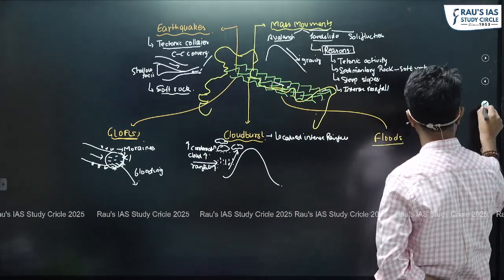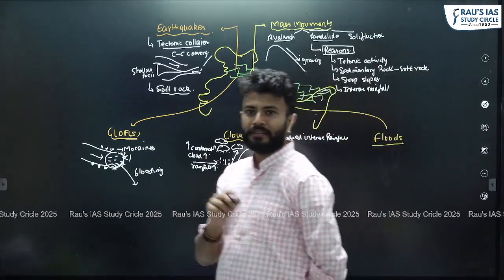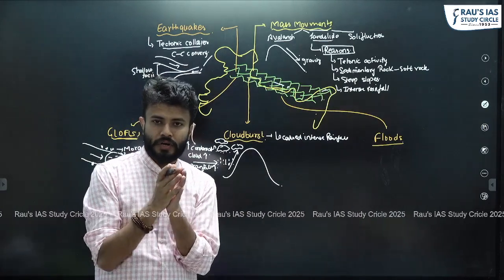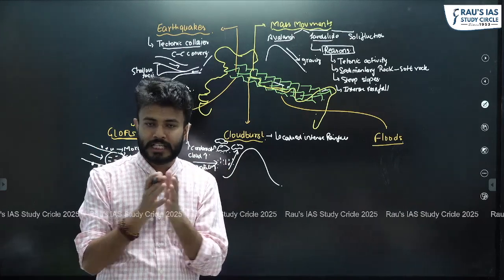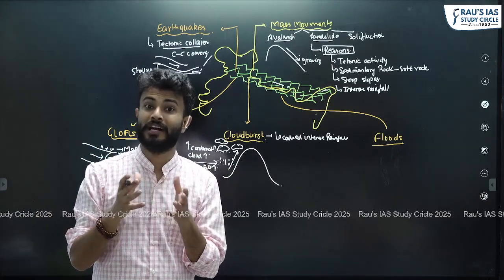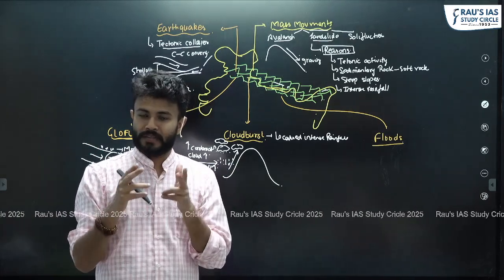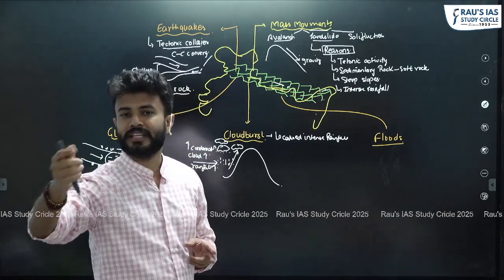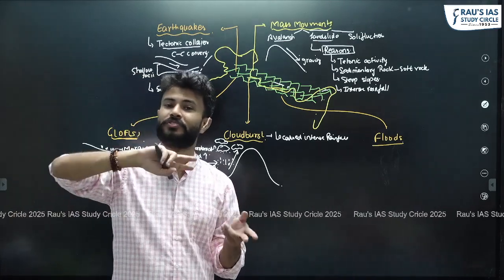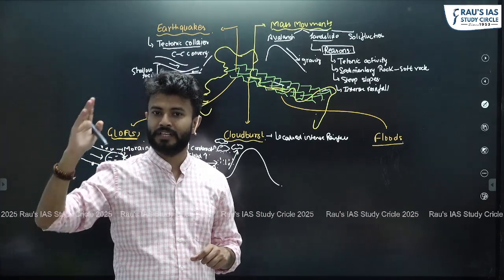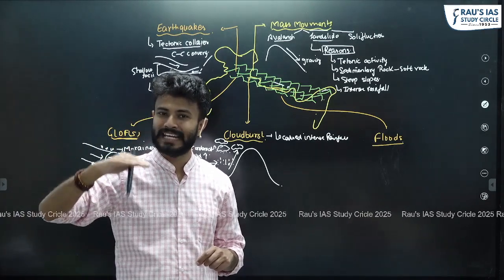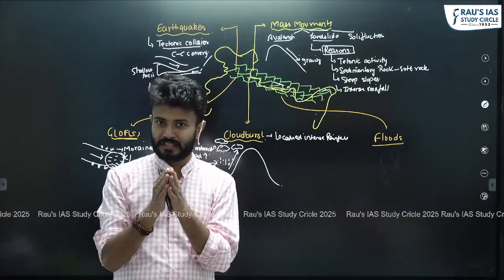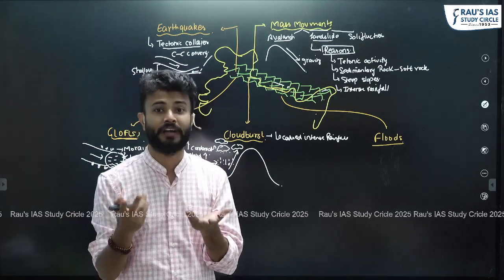Now, this is a very unique thing. Generally, we know that floods are characteristic when the rivers flow laterally, when they expand their lateral area, which is because of the meandering. And that meandering, we all know, is a chief characteristic of a river in mature and old stages. That is why you get most of the floods in the eastern UP section, in Bihar, in West Bengal, because it is a plain area. The rivers have reached their maturity or old phases. That's why there is a lateral expansion and hence you experience the floods.